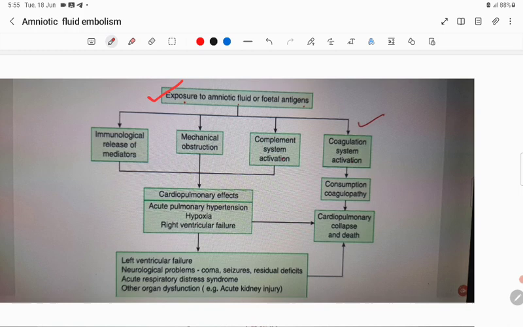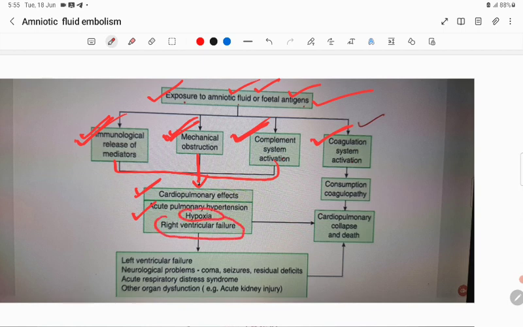This exposure to amniotic fluid, fetal antigen, and fetal debris causes the immunological release of mediators, which may cause mechanical obstruction, complement system activation, and coagulation system activation. These all three, mechanical obstruction, immunological, and complement system activation, cause cardiopulmonary effects: acute pulmonary hypertension, hypoxia, and right ventricular failure.